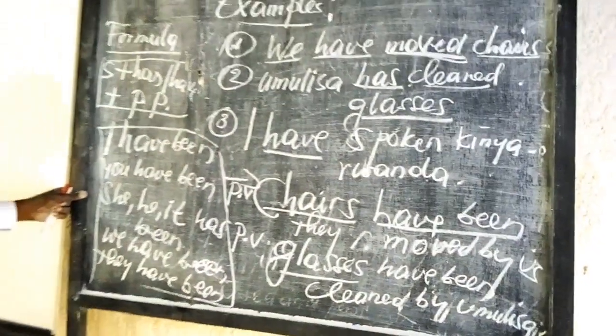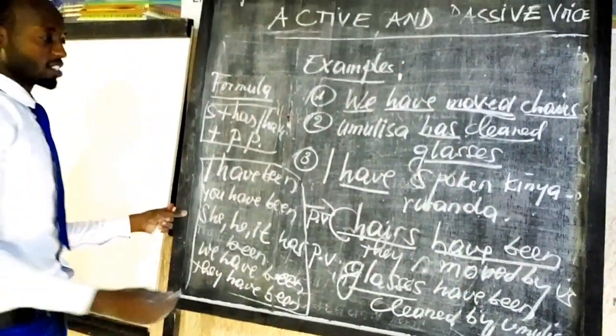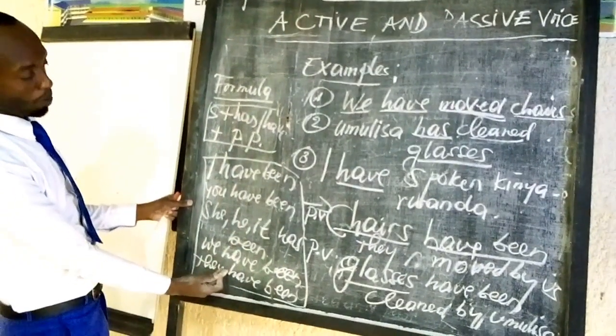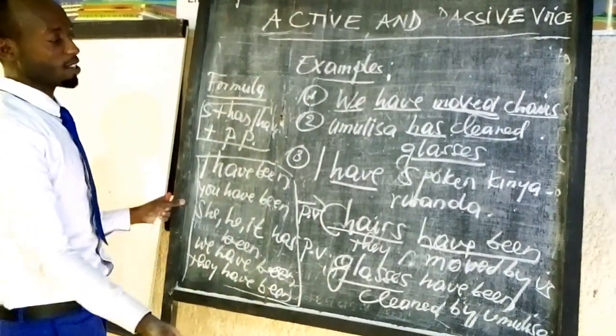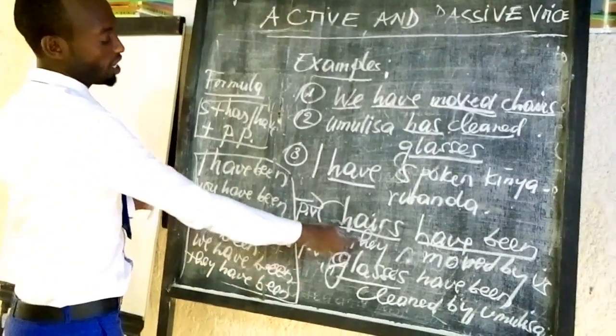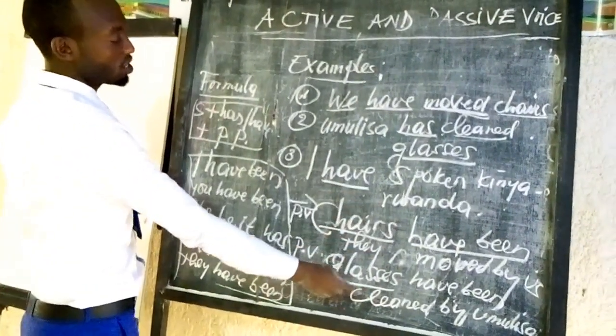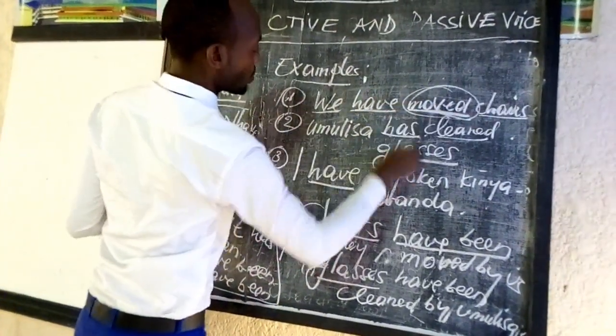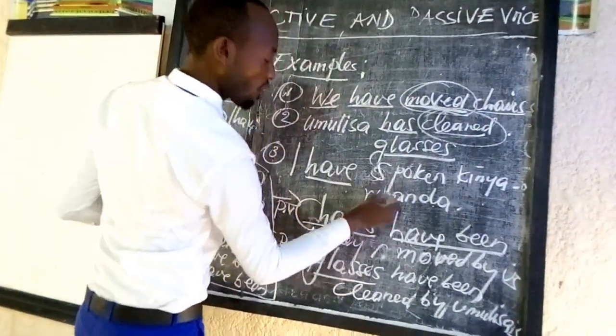Dear learners, you see that it is not difficult. It is not difficult because after knowing verb to be in present perfect tense, it is very simple to change active voice into passive voice when a sentence is in present perfect, because the past participle verbs are already given.